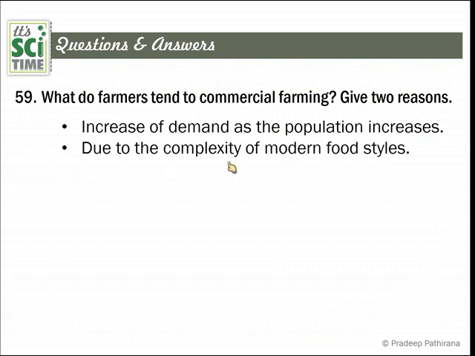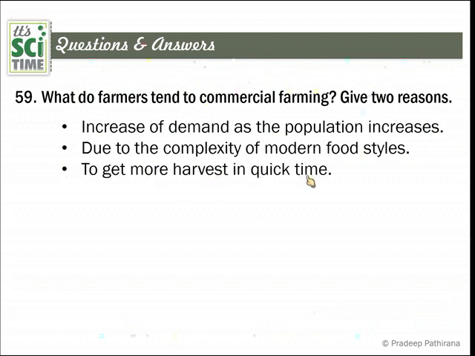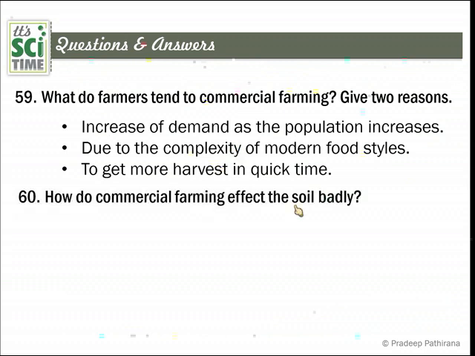Second one, due to the complexity of modern food styles and with the new inventions, now people tend to eat different types of food. Third one, to get more harvest in quick time. When the demand increases to get harvest quickly, we will go to commercial farming. How does commercial farming affect the soil badly?